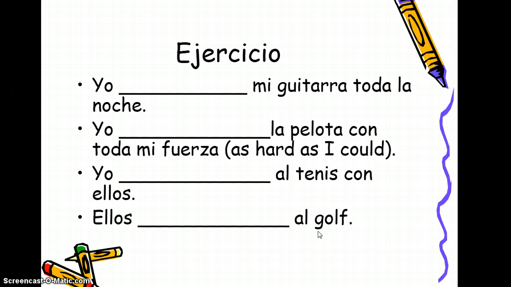Here's another exercise. This time, guess the correct verb and conjugate it in the preterite in the blank. Again, you can pause this, and as with the previous exercise, you should write it on a separate sheet of paper and bring it to class.